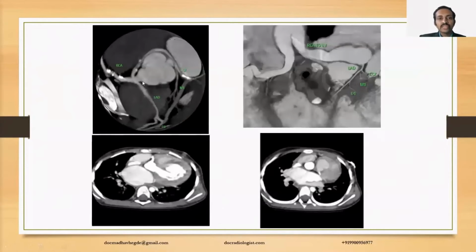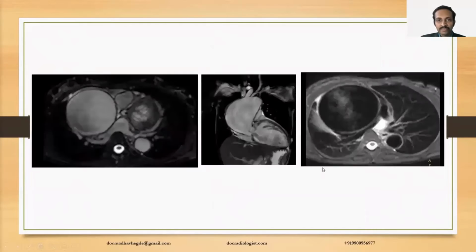When it comes to coronaries, CT is the preferred investigation, irrespective of the size, whether in the adults or in the child. We can evaluate the coronary arteries efficiently. This is a dilated RCA with cameral fistula. This is the single coronary artery, Lipton type 3, LCX here and LAD here. And this is the case of ALCAPA, LMCA originating from main pulmonary artery.